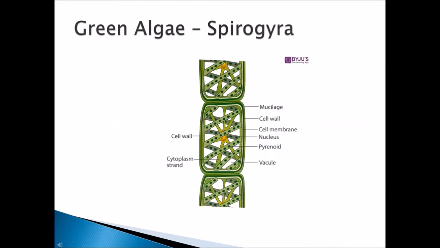Here is the structure of Spirogyra, that is the green algae. The cell wall is there, mucilage is present, and after that a cell membrane, nucleus, vacuole, and cytoplasm are present, and these algae will be in green color.